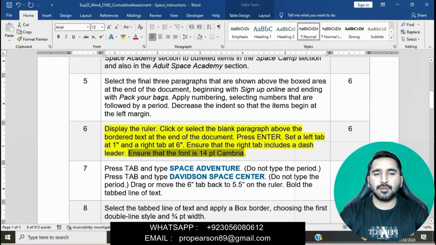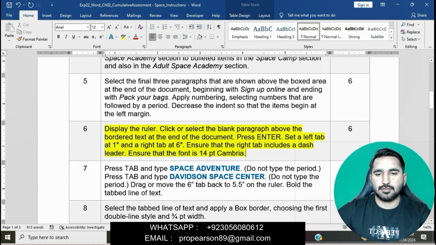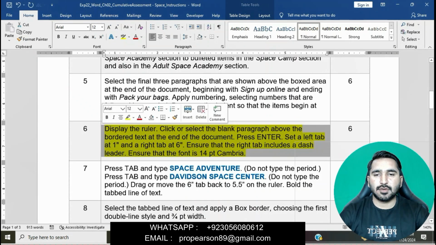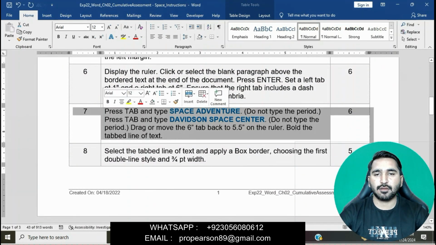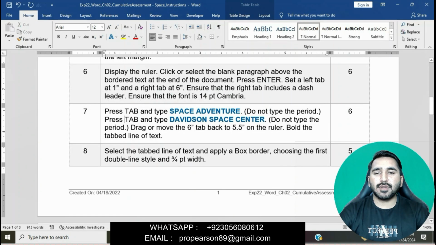Now moving on to question number 7. I have done 6 questions of this assignment so far. Question number 7 is: press Tab and then type Space Adventure. Now press Tab and then type Division Space Center. Then drag or move the 6 inch tab back to 5.5 inches on the ruler. Bold the tab lines of text.